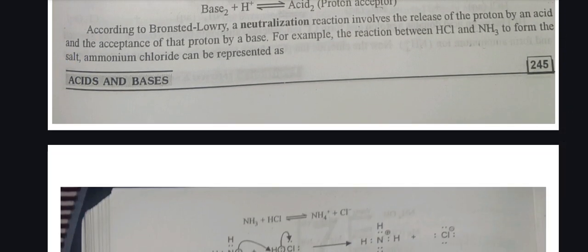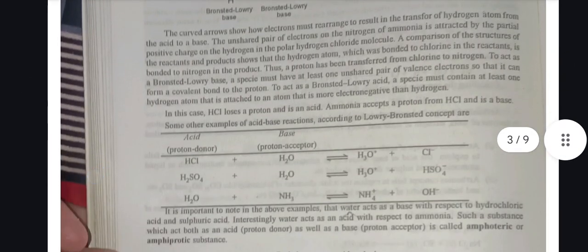According to Bronsted-Lowry, a neutralization reaction involves the release of a proton by an acid and the acceptance of that proton by a base. For example, the reaction between HCl and NH3 to form the salt ammonium chloride can be represented as follows. The curved arrow shows how electrons may rearrange to result in the transfer of a hydrogen atom from the acid to a base.